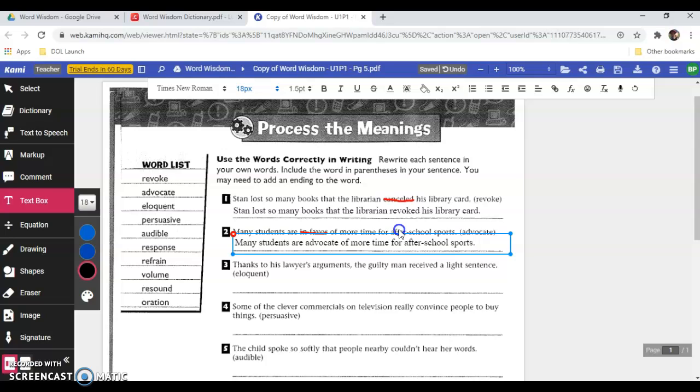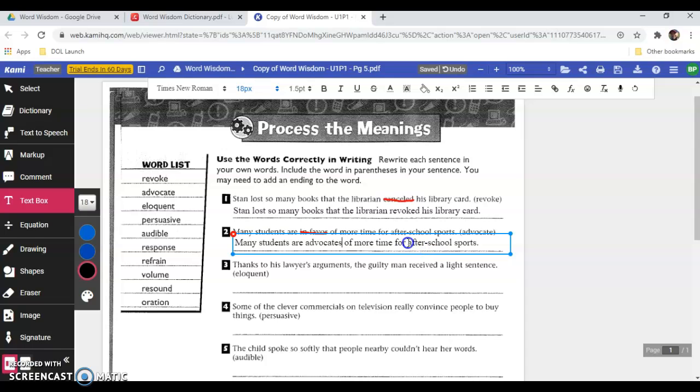Hopefully you notice that this doesn't really fit. I am using the plural form of students, and then I'm saying that they are advocate. I'm using the singular form of advocate, and so that doesn't really fit. So we need to make sure that they agree and that they're both plural. Many students are advocates of more time for after-school sports. So it makes sense. I've omitted something from the original sentence and replaced it with a word from our word list.